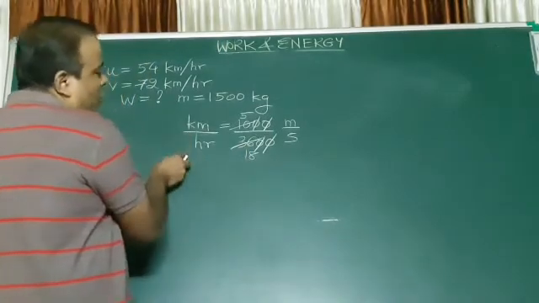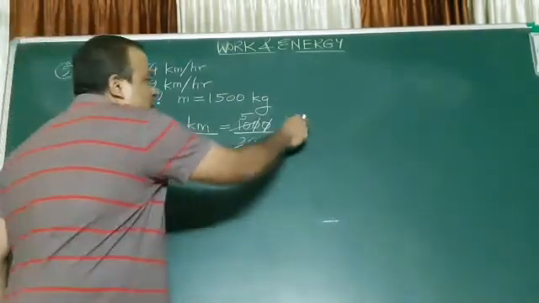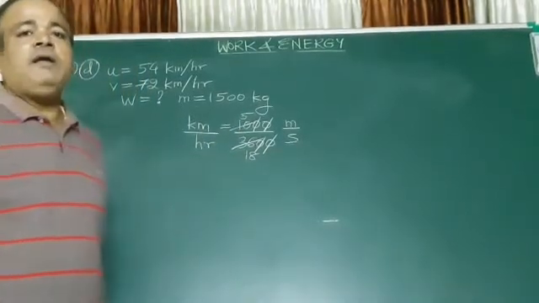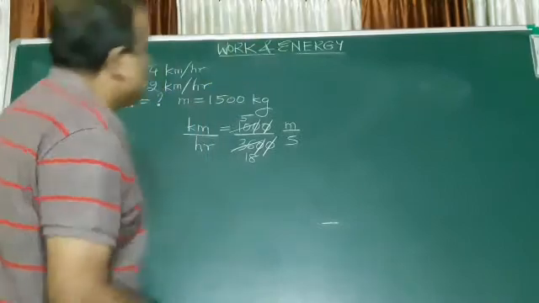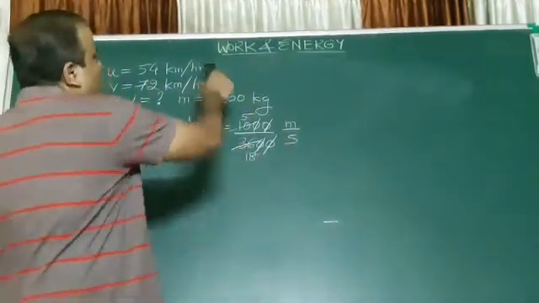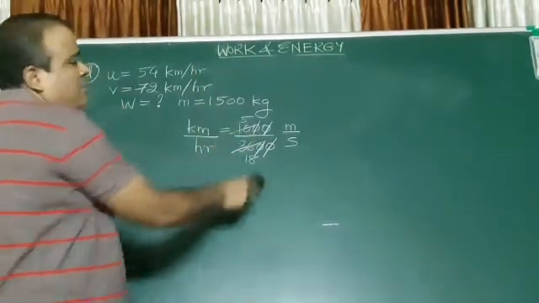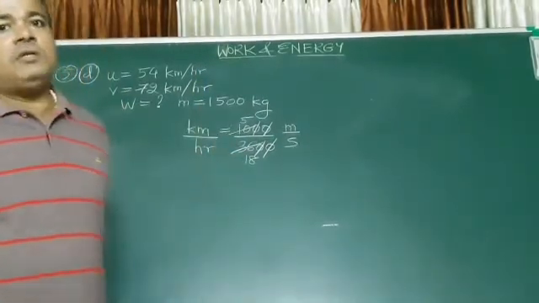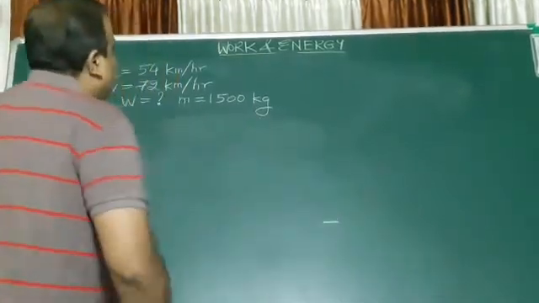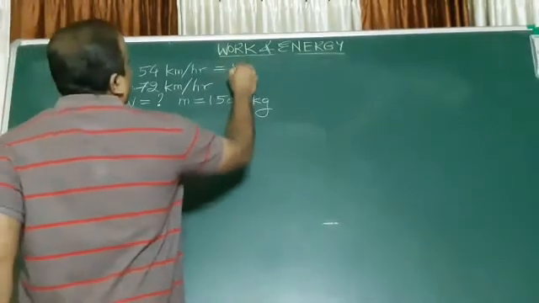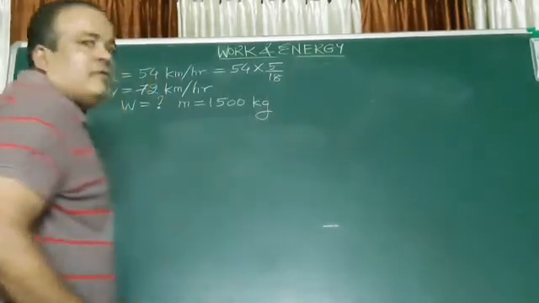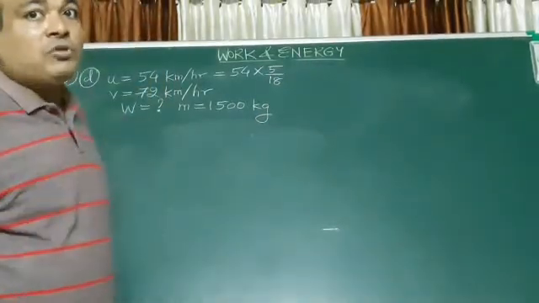So in other words, whenever you want to convert kilometer per hour into meter per second, you remember in life, you have to multiply by 5 by 18. Clear? Fine, this is clear. Otherwise you have to multiply by such a big number, 1000 upon 3600. Better not do that. So you remember it in your mind always. So I'll just directly multiply: 54 into 5 upon 18.